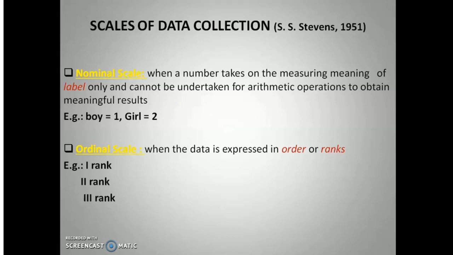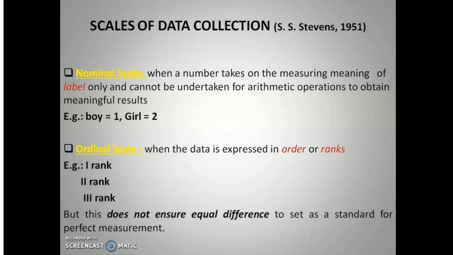And a third student passes the same examination with 90% and is third in class. But this does not ensure equal difference to set as a standard for perfect measurement. That means the difference between first and second rank is not the same as between second and third rank. This is the only drawback of this particular scale.